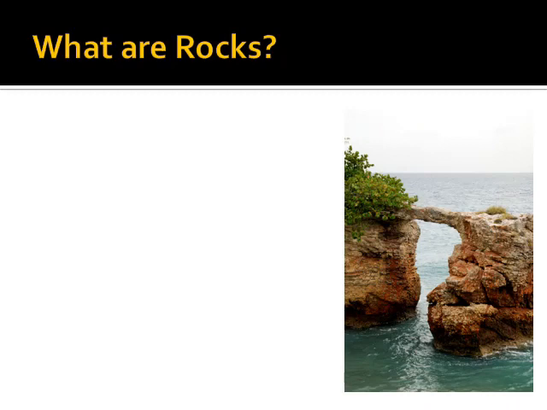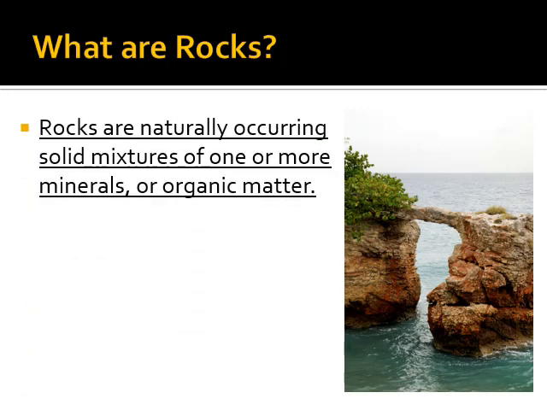Let's start by remembering what minerals are, because we learned about minerals first, and we learned that minerals make up rocks. So minerals are naturally occurring solids that are formed from inorganic things. They have a set chemical formula and a crystalline structure. So rocks are also naturally occurring solids, but they're mixtures of one or more minerals and/or organic matter. So there can be organic matter in rocks. Sometimes there is, sometimes there isn't.